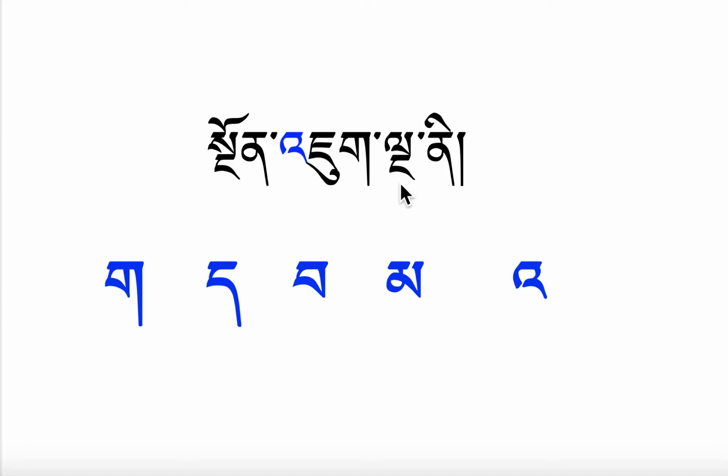Nga means five. So what are ngunjuk nga? You can see here ka, ta, pa, ma, a. So here is what we are going to learn and read one by one.